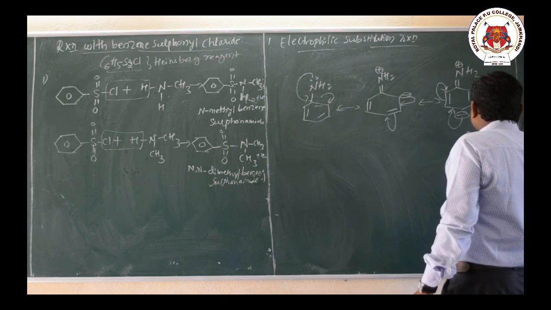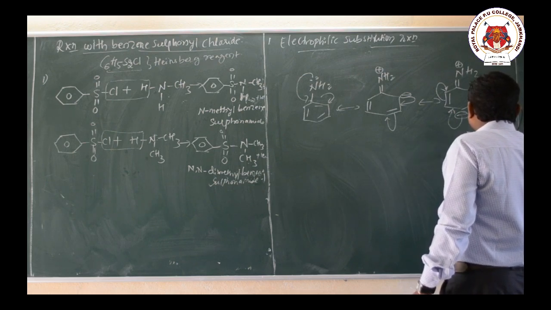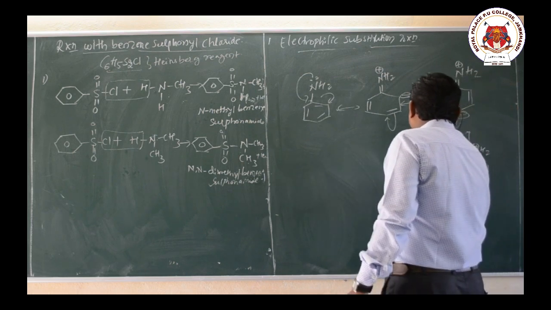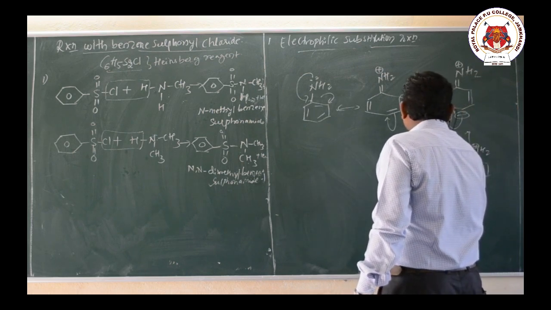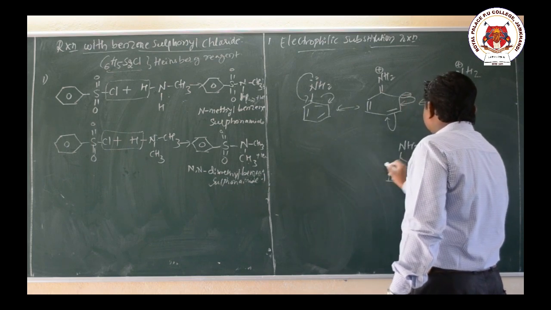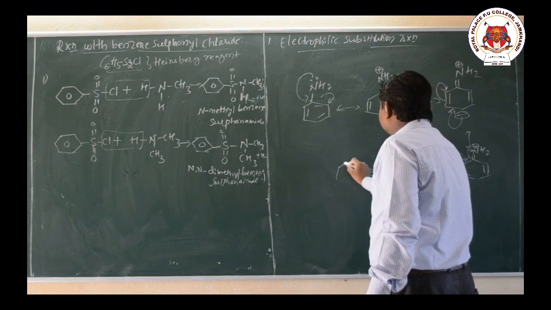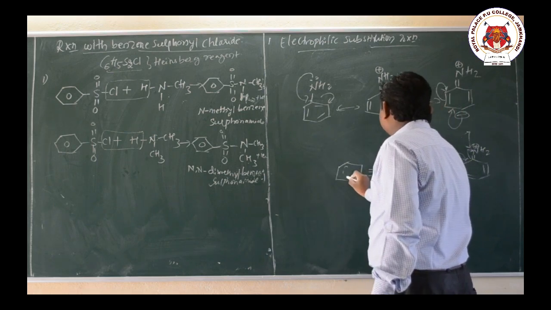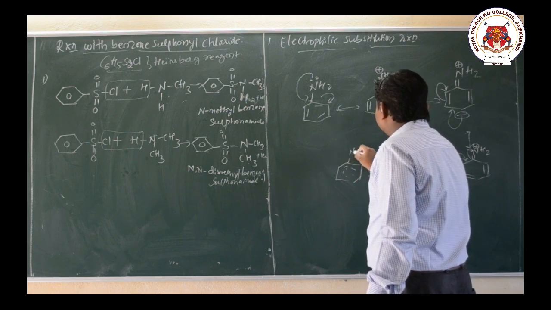So after donating this, the electrons are given back to the nitrogen. So that will become aniline again, double bond, single bond, NH2. Okay, so this is a resonance structure of aniline.